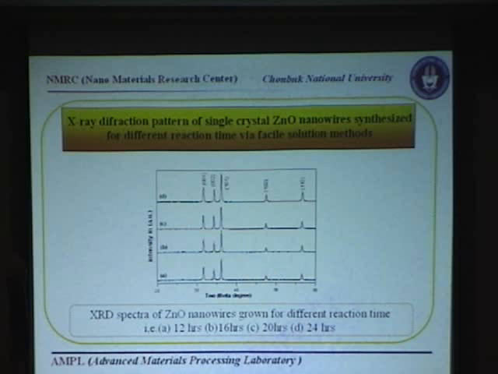We did the XRD examination. We find that the 101 direction, the growth axis, is dominant over the 002 and 001, and it shows that this zinc oxide nanowire material is a single crystal and growth happened in a C-axis oriented direction.